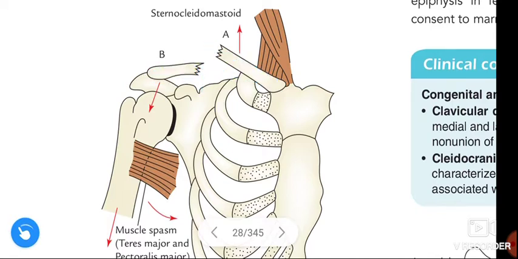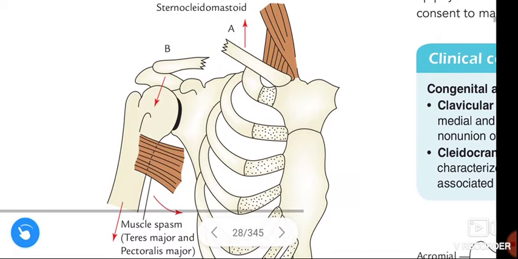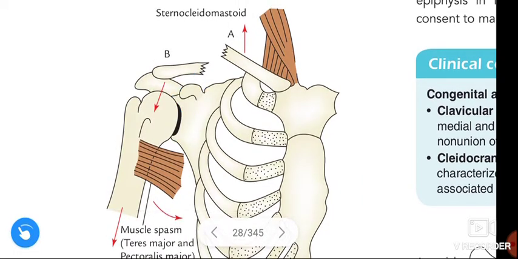If you see here, this lateral fragment is dragged down due to the trapezius muscle alone being unable to support the weight of the upper limb.